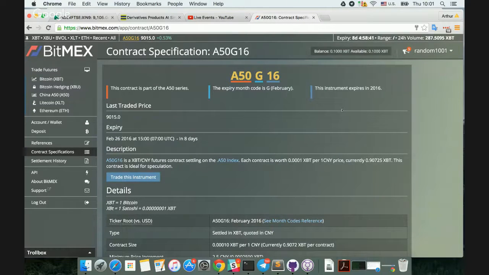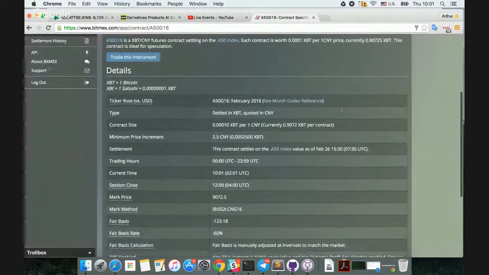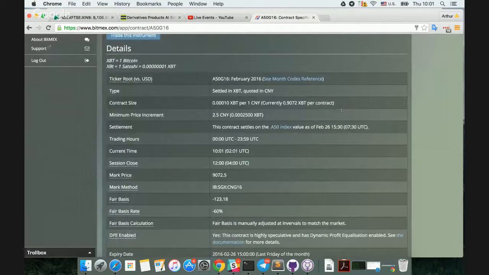So as I said, it's the A50 G16. The A50 series we have is expiring each month. So on the second to last business day of a calendar month in China will be the expiry date for this futures contract. And it will expire at 3 p.m. Beijing time or 7 a.m. UTC. So as we see here, this is a Bitcoin futures contract, and it says settled in Bitcoin and quoted in CNY. Now, what does that mean?